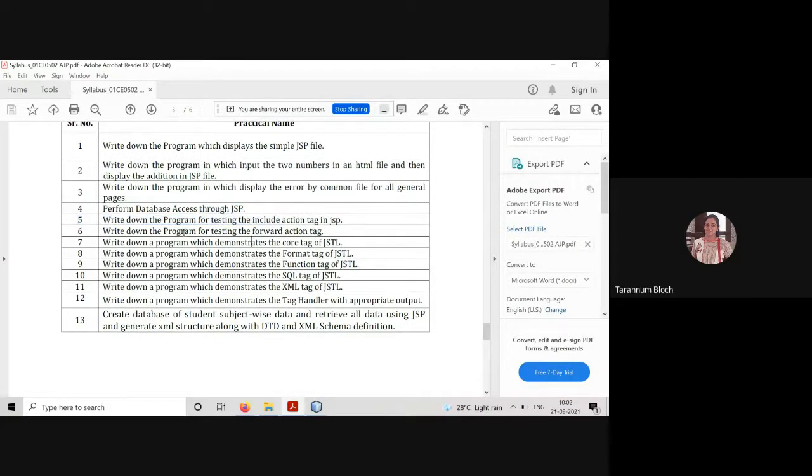Last time, JSP forward and include action. Kindly, someone say yes or no so that I can move forward. Practical 4 thing, practical 5, 6. Set 4 thing, example upload was done.